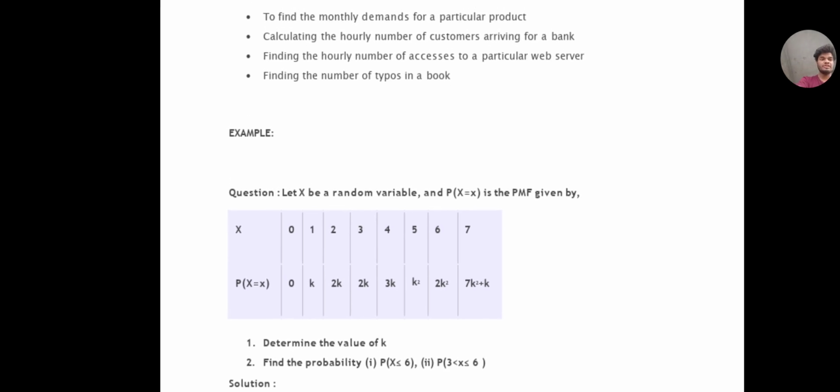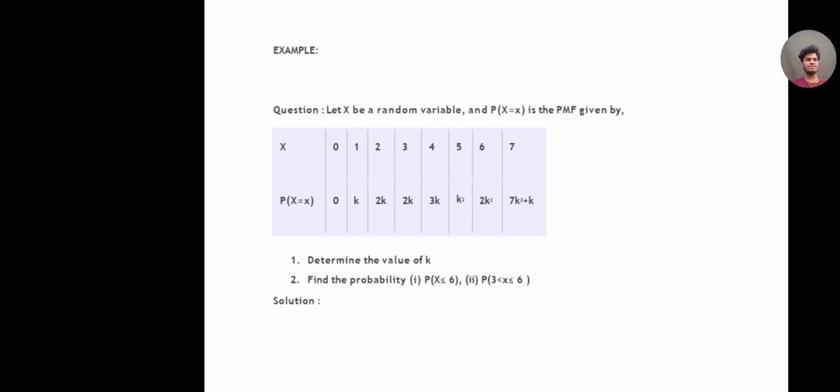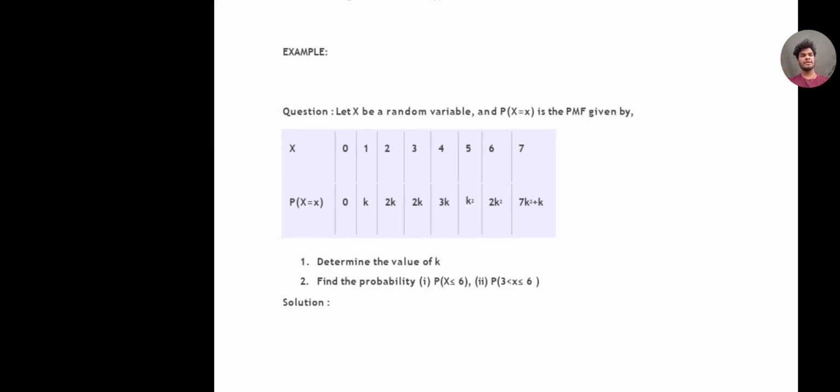So let's consider an example of probability mass function. Here let X be a random variable and P of capital X equal to small x is a PMF given by capital X values which lie from 0, 1, 2, 3, 4, 5, 6 and 7. P of X equal to x values are 0, k, 2k, 2k, 3k, k square, 2k square, 7k square plus k.